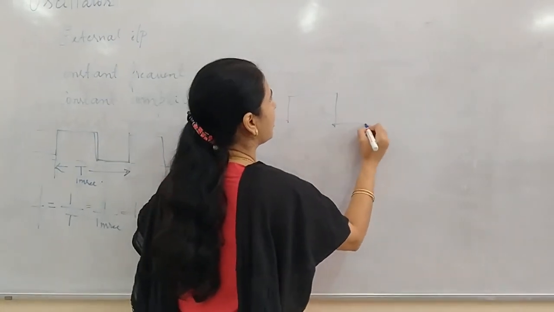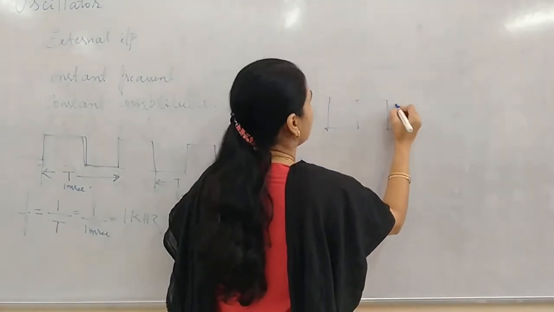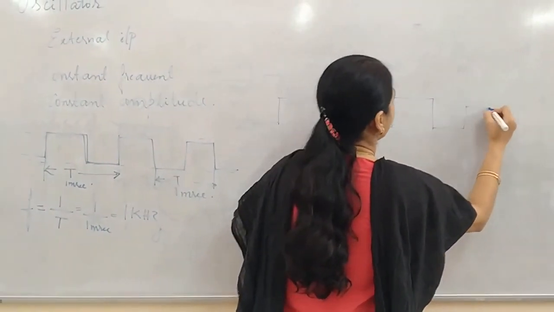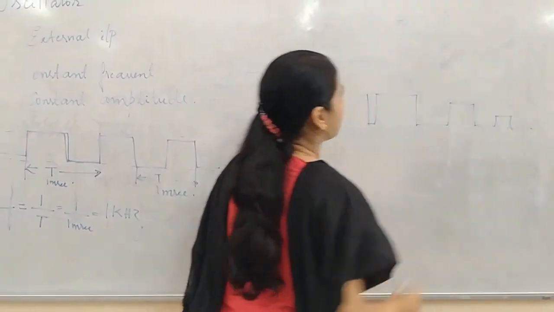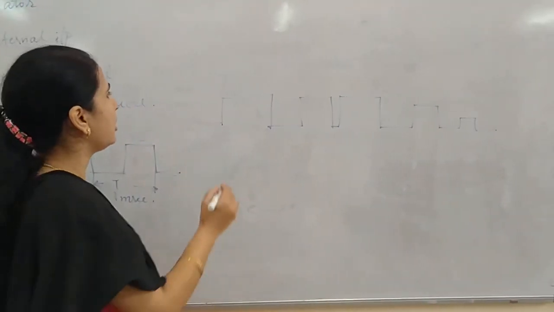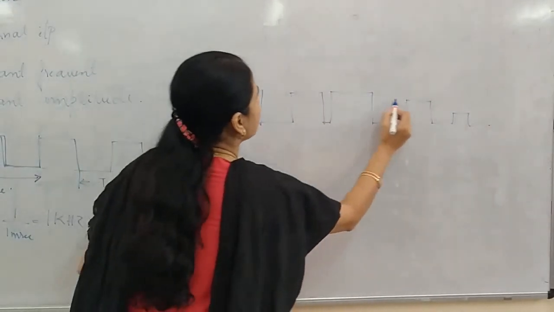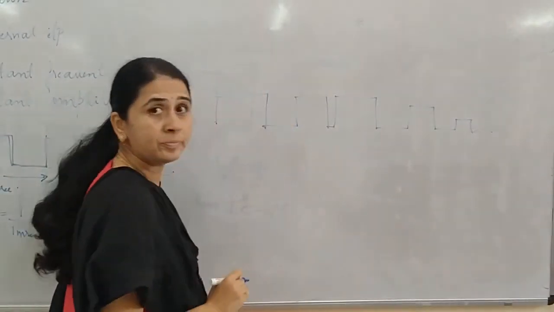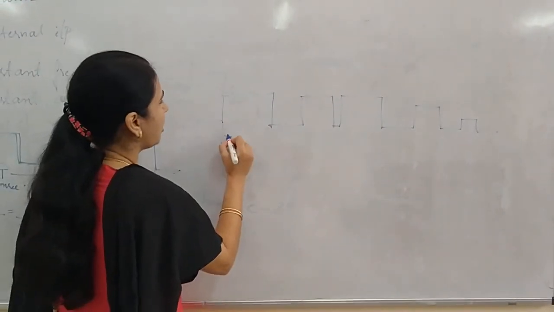This is not called a sustained oscillation. As you can observe here, the amplitude is not maintained constant throughout and the frequency is also not maintained.